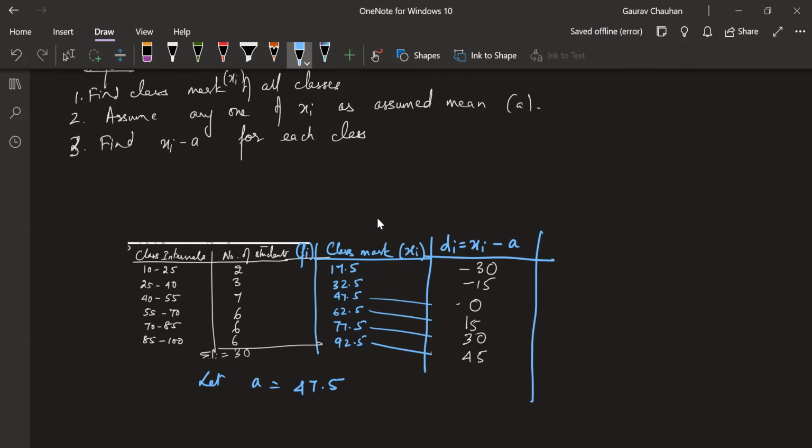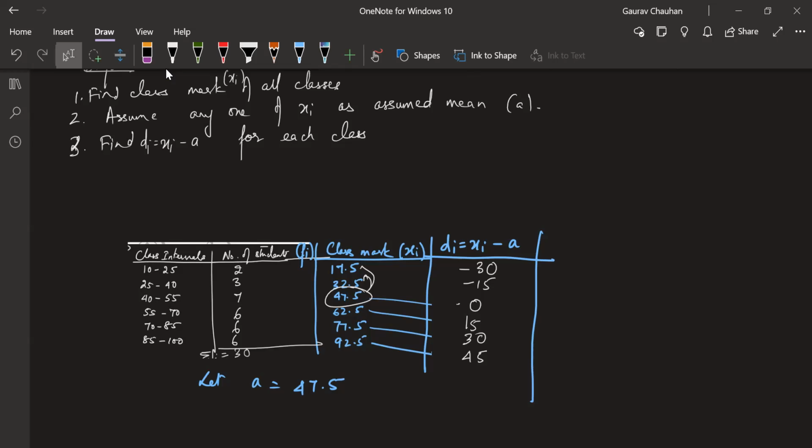Yes, it's called the deviation: find di equal to xi minus a. This is the deviation from the assumed mean. From the assumed mean, how far is each of these? You understand the word deviation?